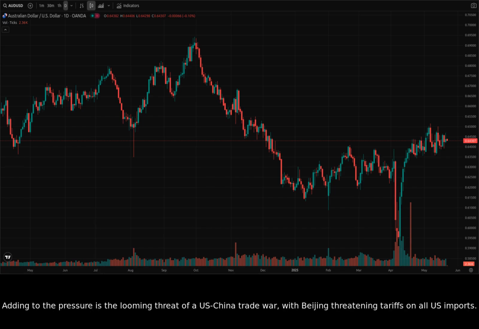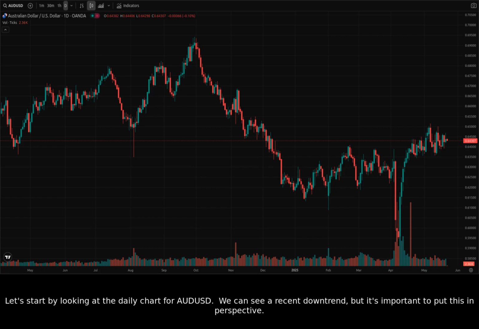Adding to the pressure is the looming threat of a U.S.-China trade war, with Beijing threatening tariffs on all U.S. imports. On the technical side, we'll analyze key price levels, trends, and potential reversals to navigate these turbulent times. Let's start by looking at the daily chart for AUDUSD.